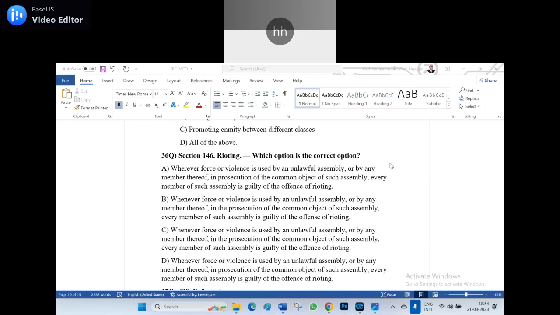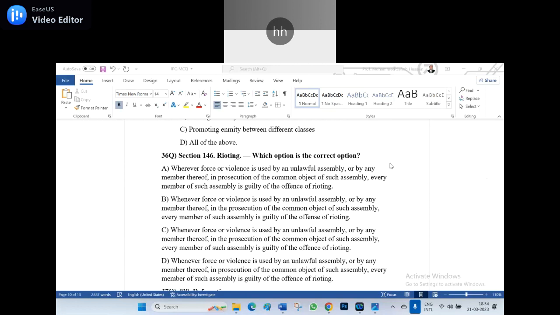A, wherever force or violence is used by unlawful assembly or by any other member thereof in prosecution of the common object of such assembly, every member of such assembly is guilty of the offence of rioting. B, whenever force or violence is used in an unlawful assembly or by any member thereof is the prosecution of the common object of such assembly, every member of such assembly is guilty of the offence rioting.